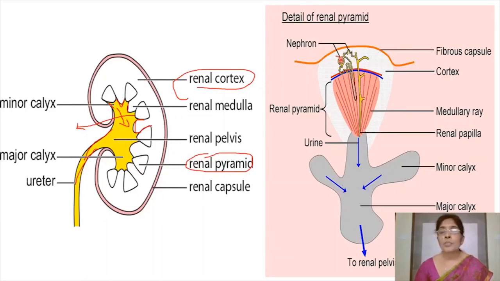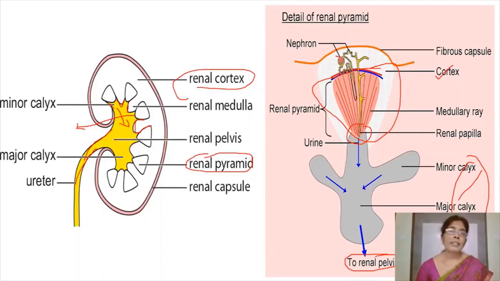If you take each medullary pyramid, this is a cone-shaped medullary pyramid. Bases are towards the cortex and the tips are towards the pelvis. And this is the narrow tip of the medullary pyramid. It opens into this minor calyx and then major calyx. All the calyces open into the renal pelvis. This is about the internal structure of the kidney.